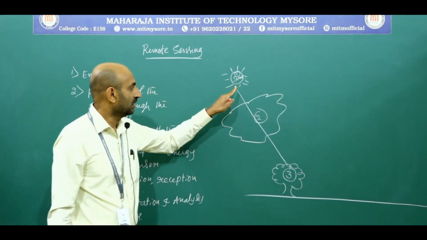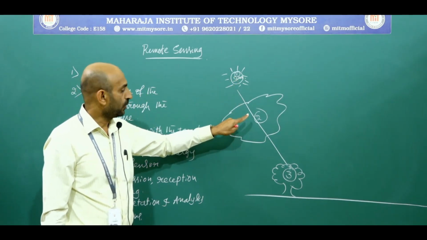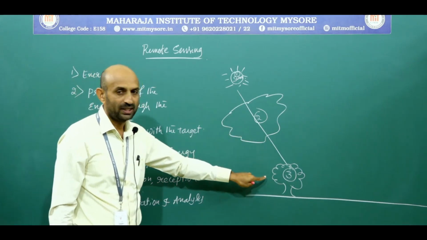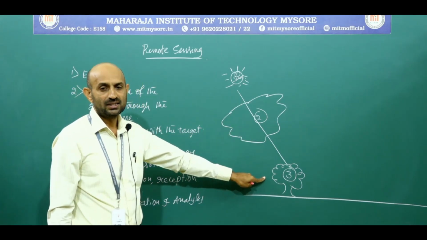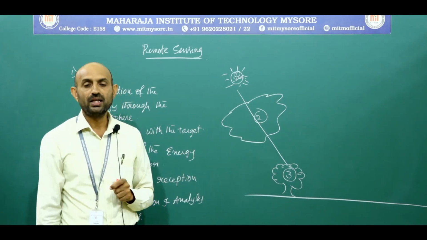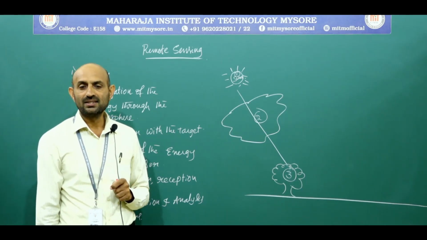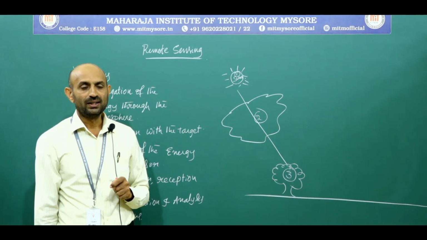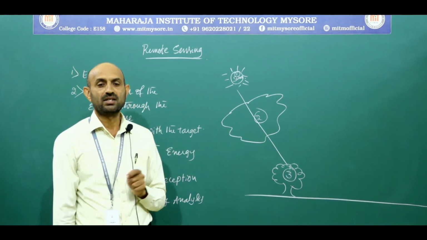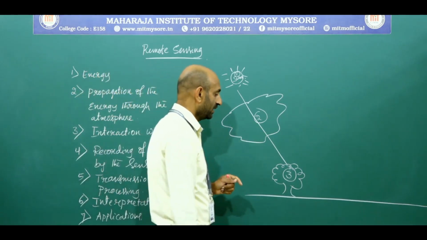The first one is sun energy. The second one is propagation of energy through the atmosphere. The third one is interaction with the target. The fourth one is the recording of energy by the sensor. A sensor is required to collect and record the electromagnetic radiation which is emitted from the target.